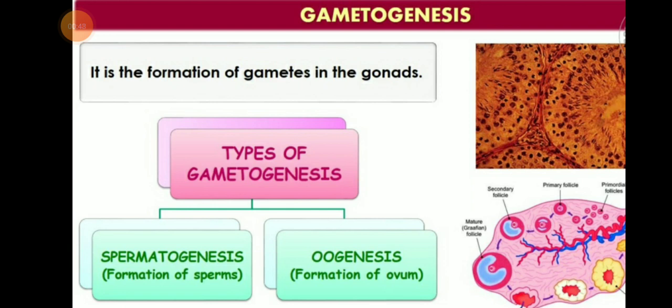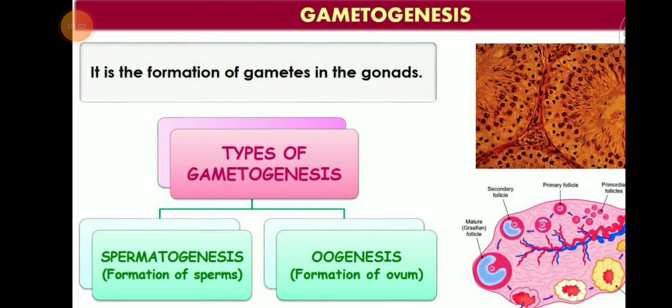Simply, it is of two types on the basis of the formation. One is the spermatogenesis process, in which the sperms are formed in the testes. You can see there are two pictures.